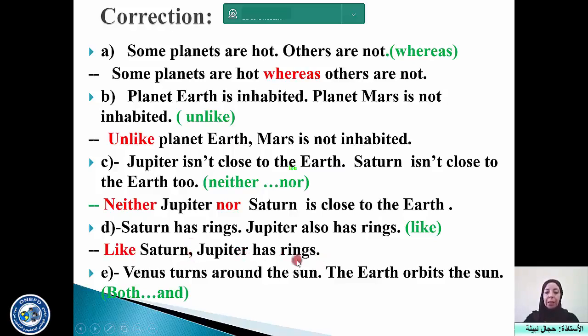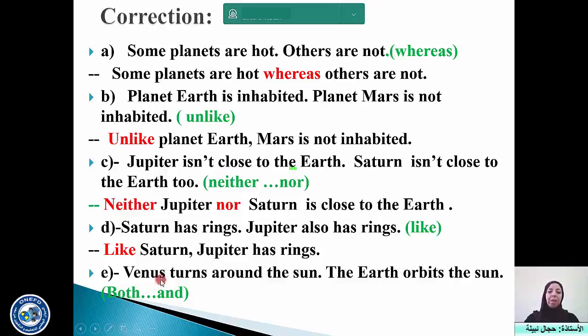Jupiter has rings. We use the verb only once, since it's a common element for the two different elements that are Saturn and Jupiter. So it's not correct, for example, to say, like Saturn has rings, Jupiter has rings. This is a common mistake in pupils' answers. Like Saturn, we remove the first verb, put a comma, Jupiter has rings. So this is the correct way of using "like" and "and like".